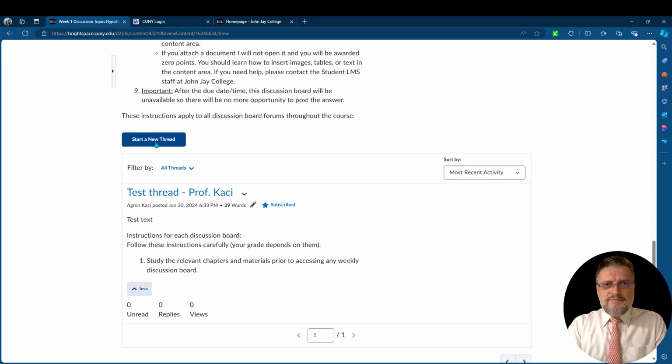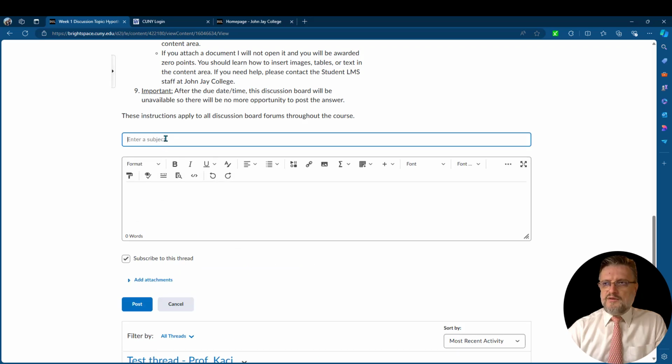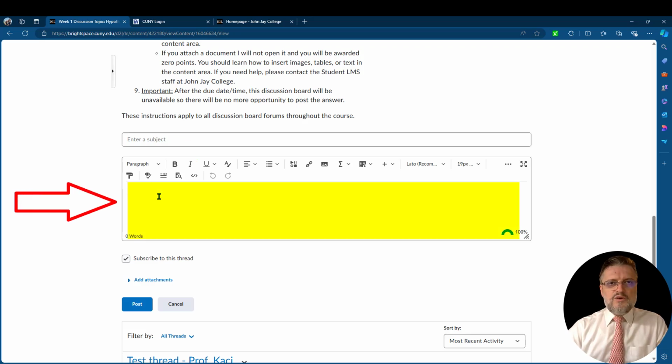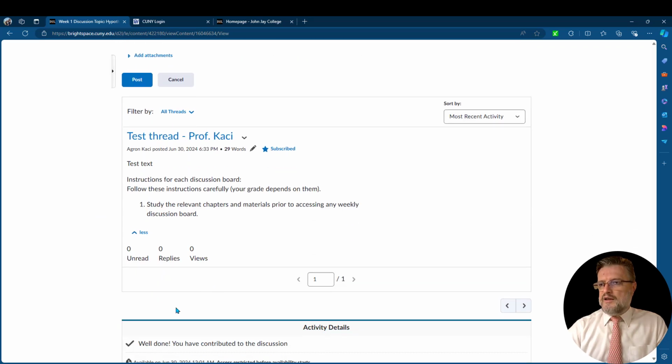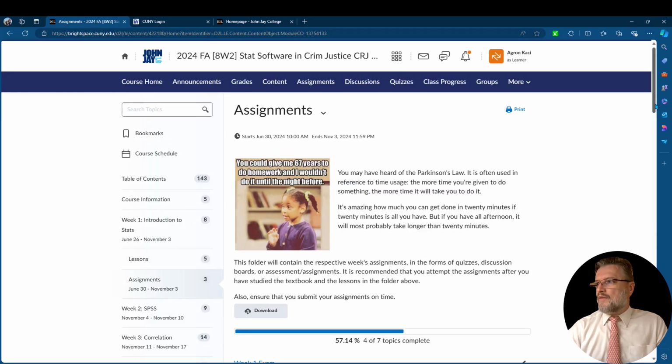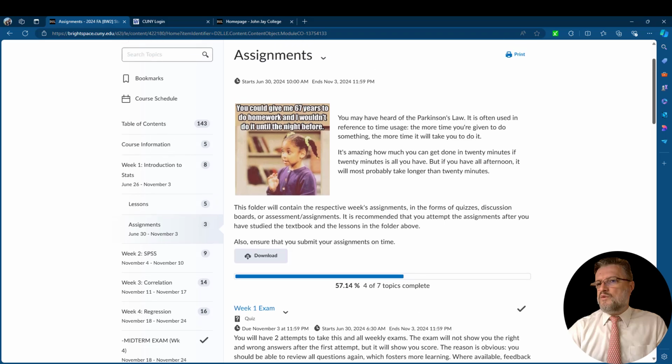You cannot edit it, so I suggest that you write your answer in a Word document, then cut and paste from the Word document into here. And that's how it's going to look when you click Start a New Thread. You have to enter a subject, and you can put your own name there or the name of the subject or the discussion board, and then paste here what you have cut from the Microsoft Word document where you answered this post, and then hit the post button, and it's going to show right here either below or above the other threads. So each of the weeks will have the same format.